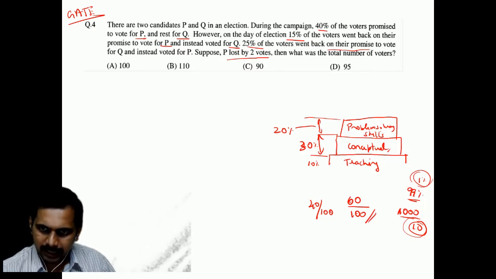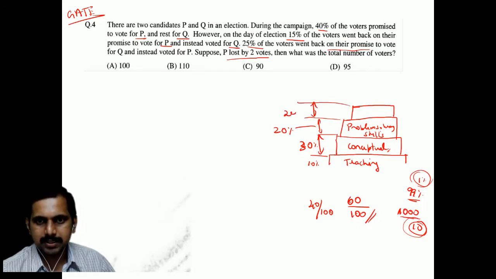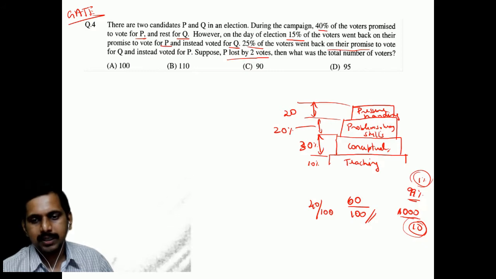After that comes pressure handling. The next 20% comes as pressure handling. You need to handle your emotions and pressure. That is very important. If you can handle pressure, then it's 20%, so the person can come to 80 out of 100.